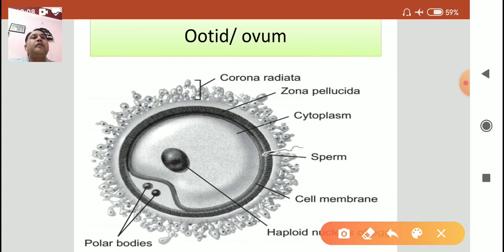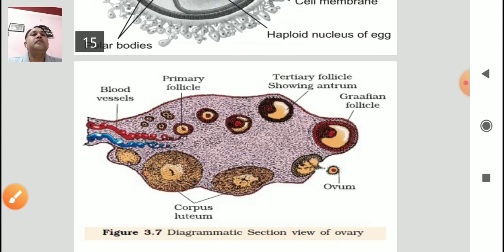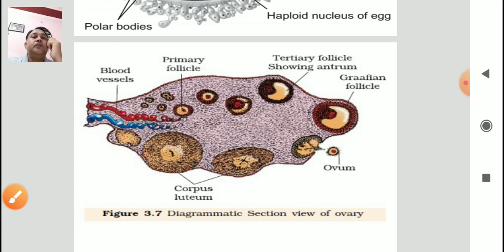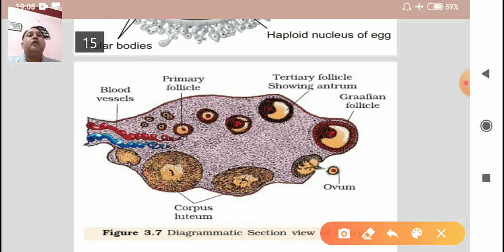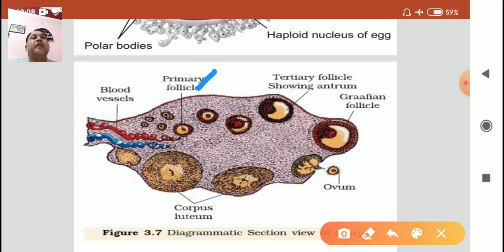And this is the whole event of oogenesis, where the primary follicle that contains the primary oocyte is converted into the secondary follicle that may contain a primary or secondary oocyte, and finally into the Graafian follicle that is characterized by the presence of the secondary oocyte as well as a large antrum.